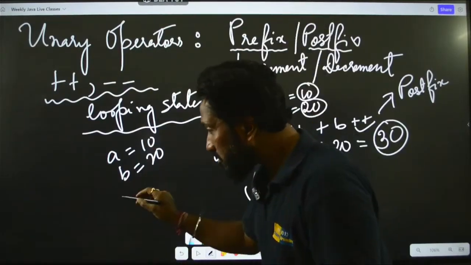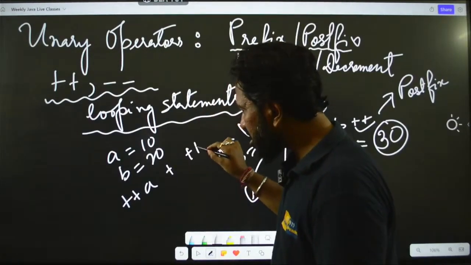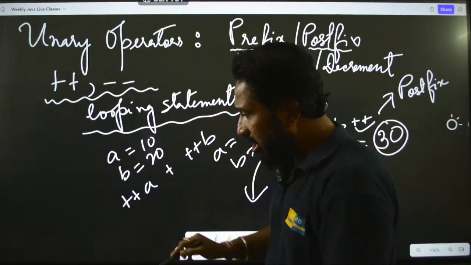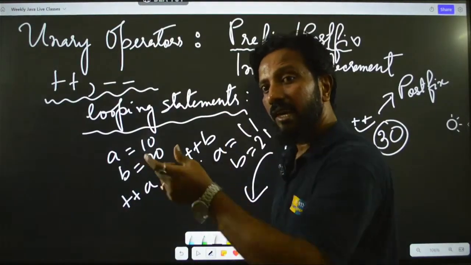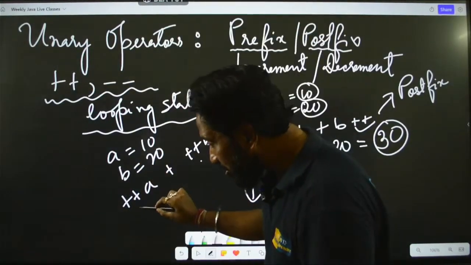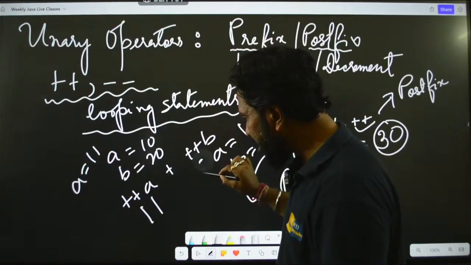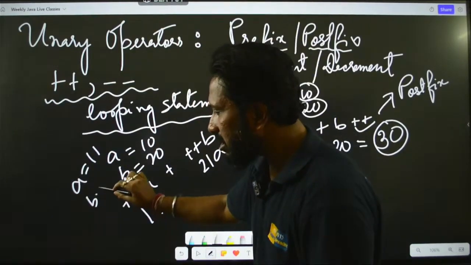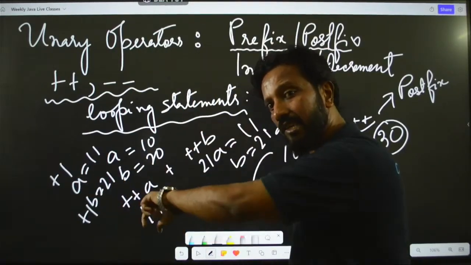Okay, so it will be plus plus a plus b, something like this. Okay, so not only in the memory but also in this execution line the values will be updated. So this will become 11 and a has 11 in memory, and this will become 21. So b also has 21 in memory. So plus 1 incrementation has been done in both the variables.